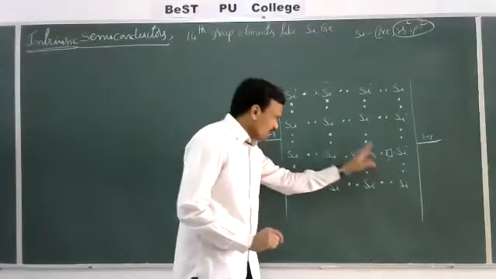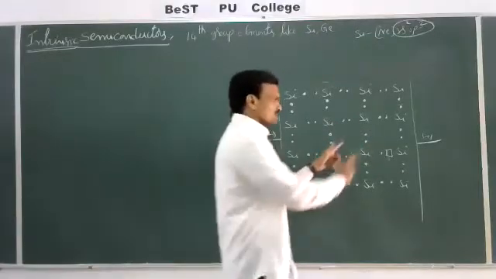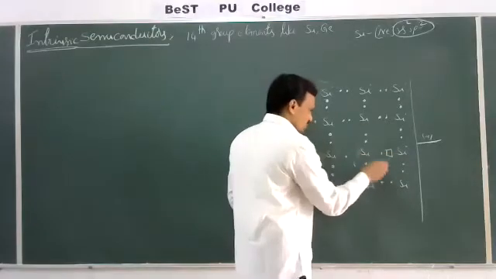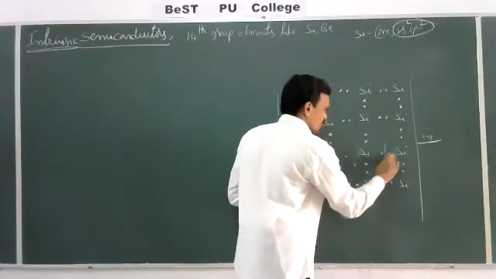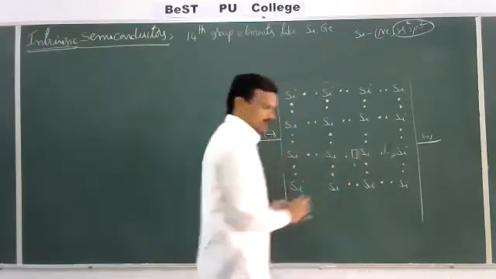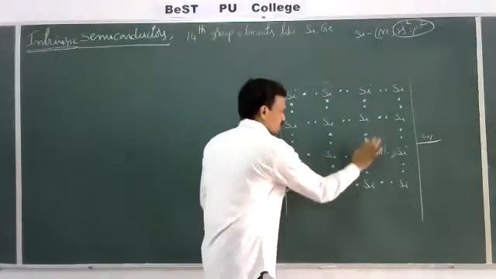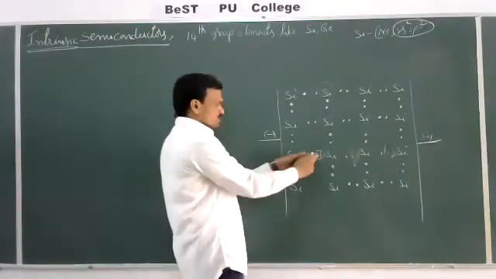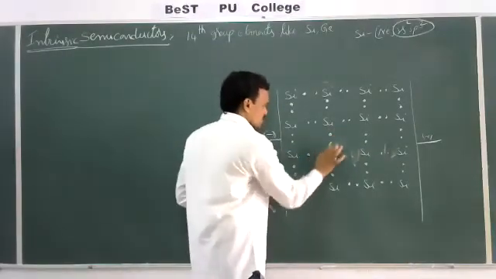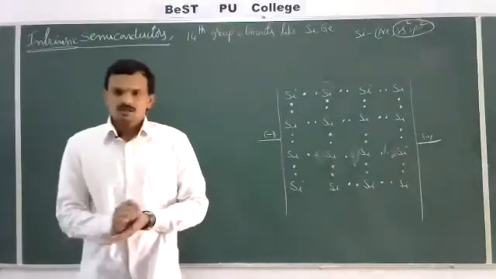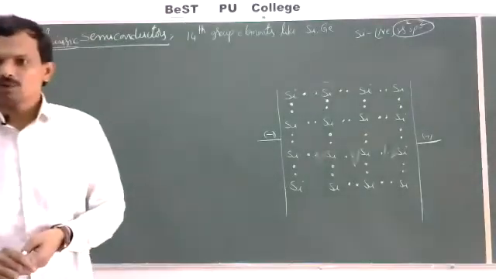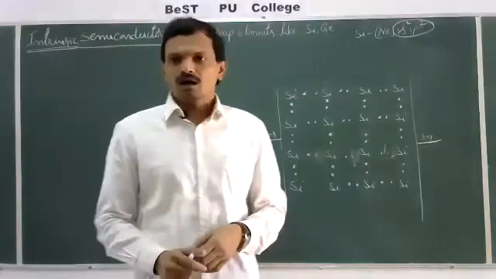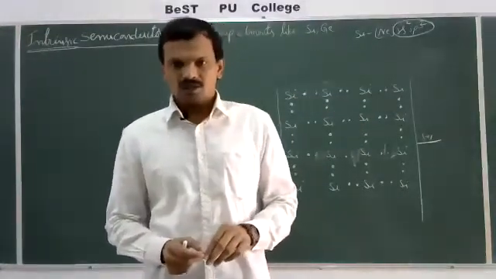Then the neighboring bonds will break and electrons will move towards this vacant orbital. Electrons jump from one position to the next, a bond is formed and a vacant orbital is left behind. Into this vacant orbital, electrons enter from the negative terminal. Like this, electrons move from the negative terminal to the positive terminal on applying an electric field.